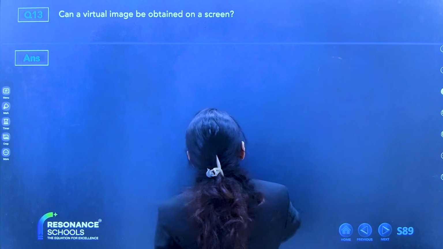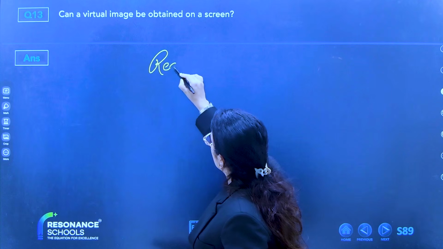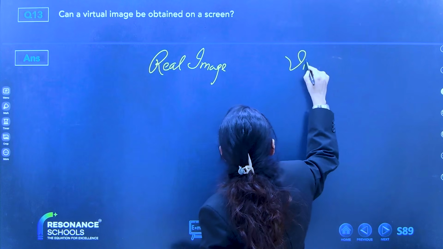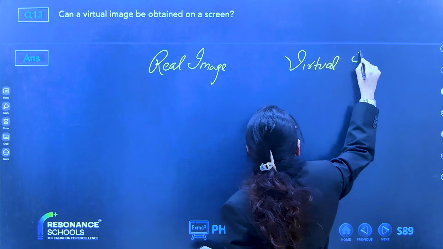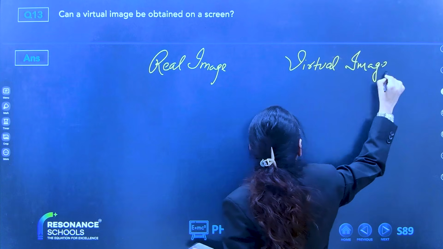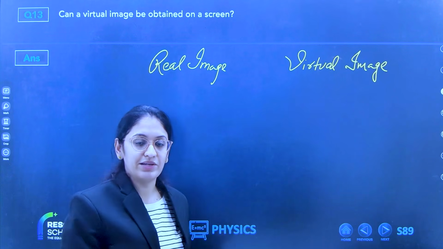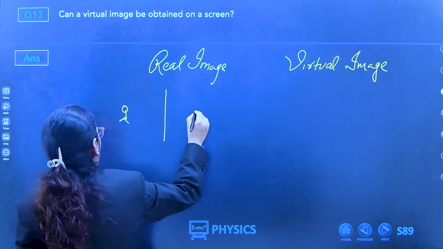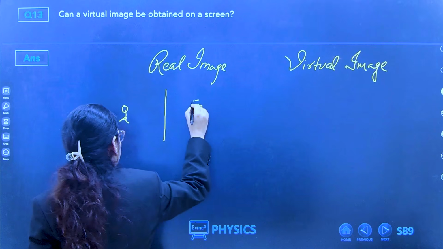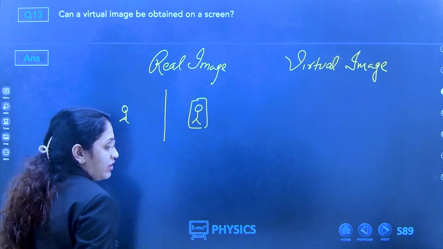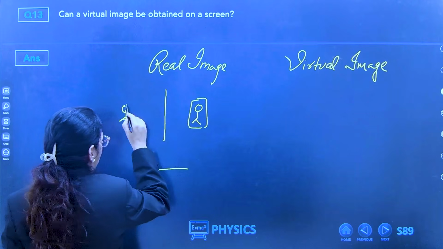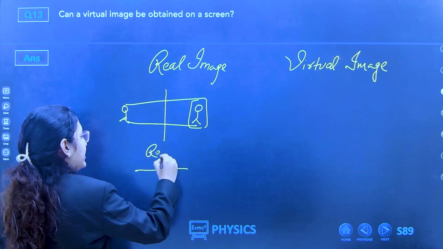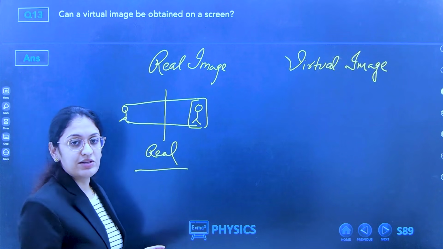Now let me explain what a real image and a virtual image are. Since this question is here, let me explain it. Real images are the images... See, this is your plane mirror. This is your object. You got an image. Your object rays are going, and we get an image. So this is your real image.